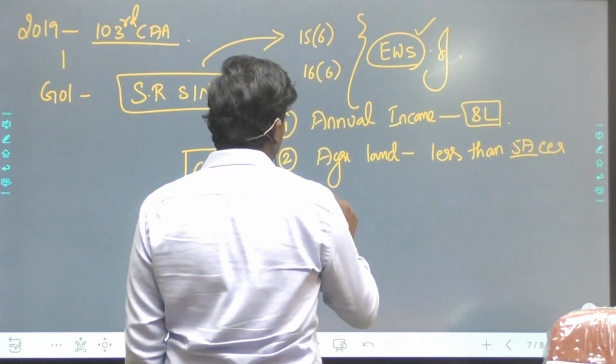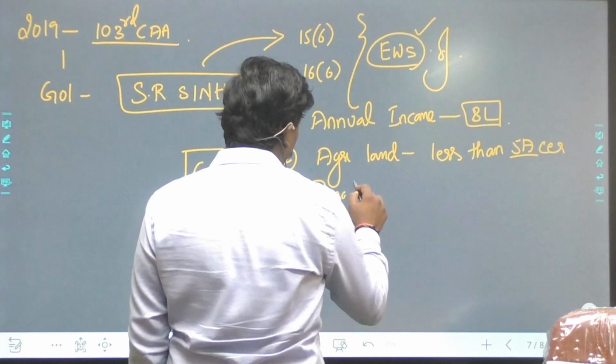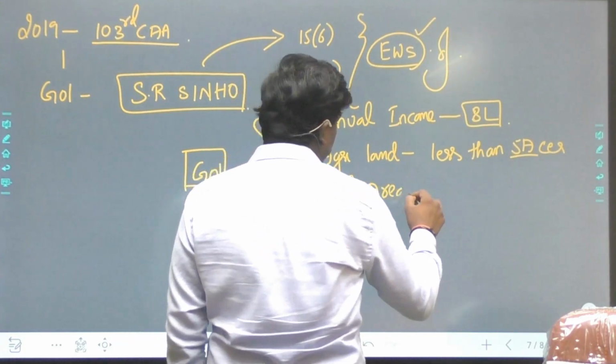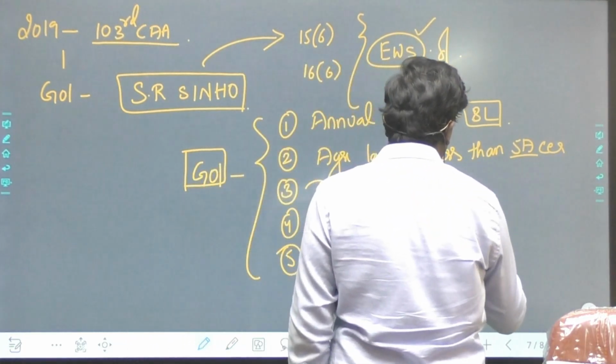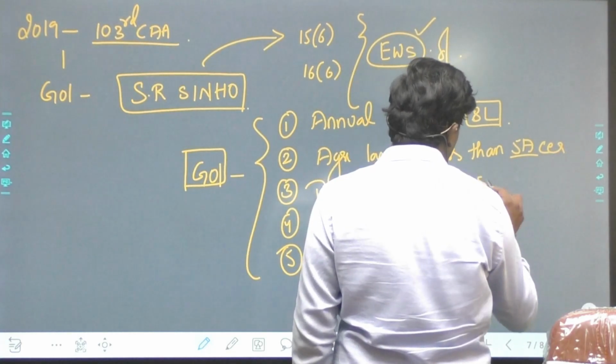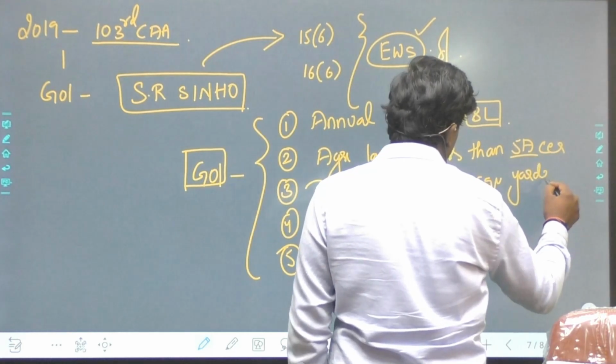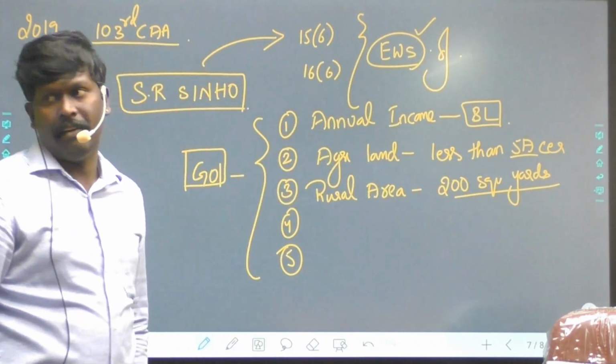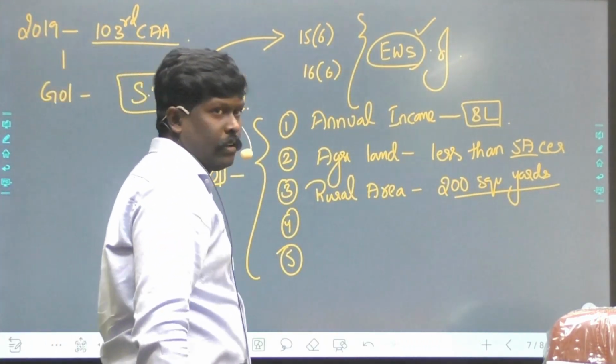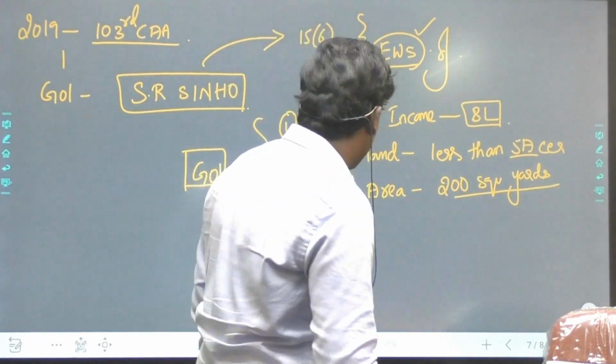3. If he is staying in a rural area, he should have a land or plot of less than 200 square yards.